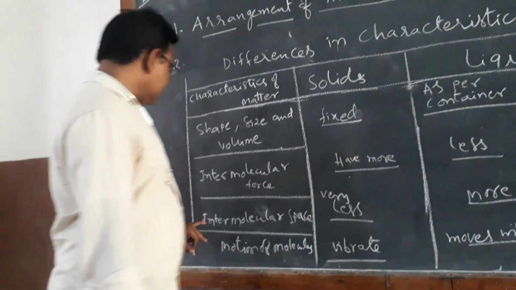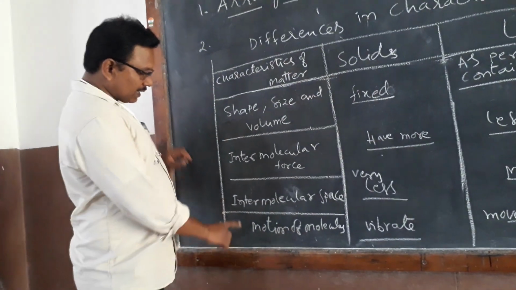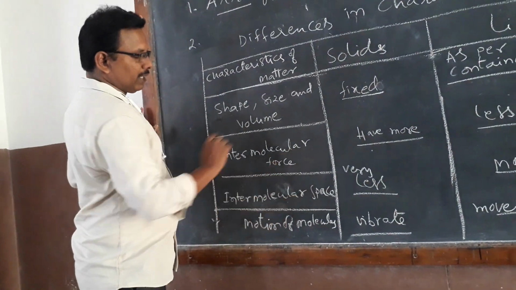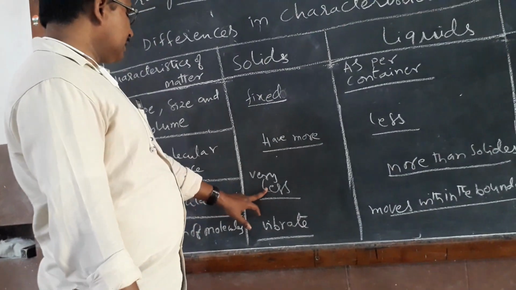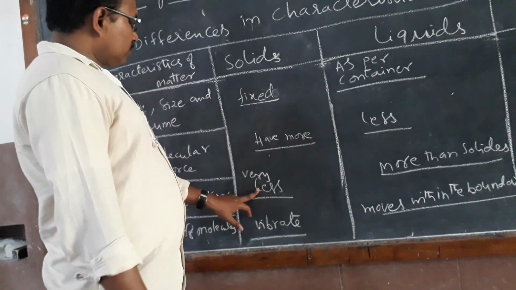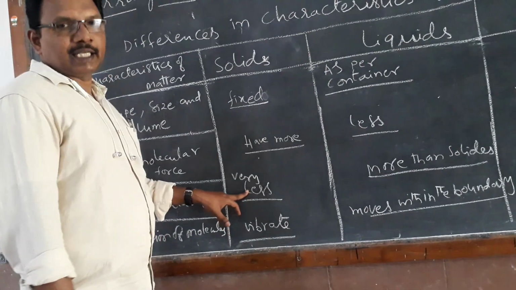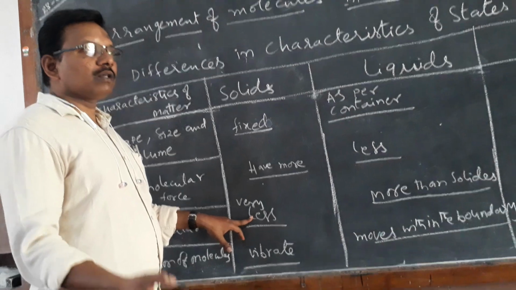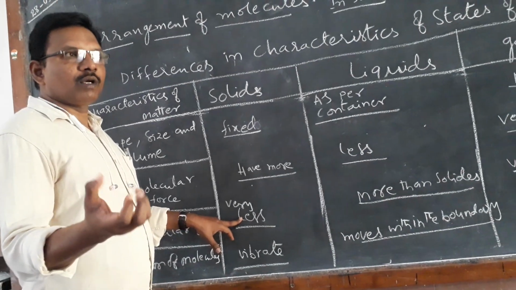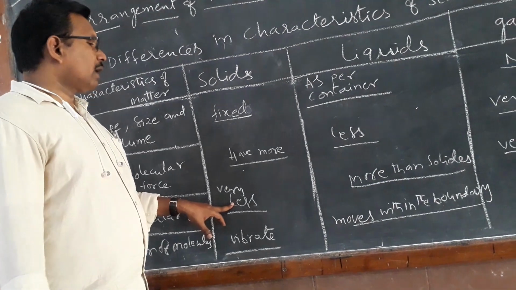Next characteristic is intermolecular space. In solids, the intermolecular space is very less, because the molecules are closely packed and tightly packed.